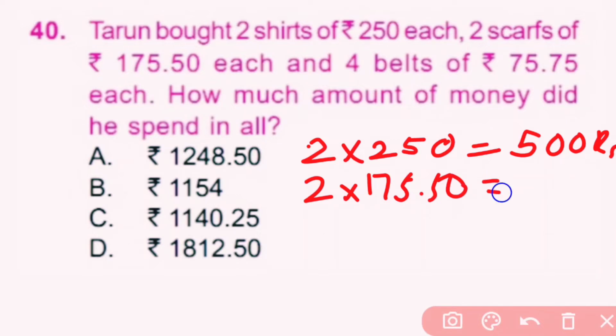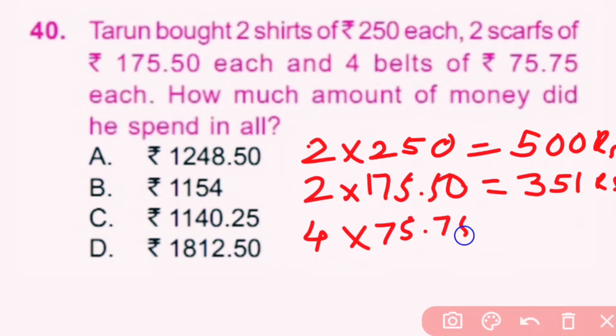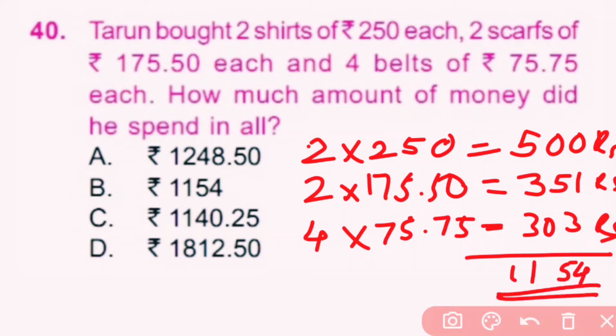So 2 into 175.50 is equal to 351 rupees. And 4 belts, one for 75.75. Then 4 into 75.75 is equal to 303 rupees. And total amount he spent is equal to 500 plus 351 plus 303 is equal to 1154 rupees. So here B is correct answer.